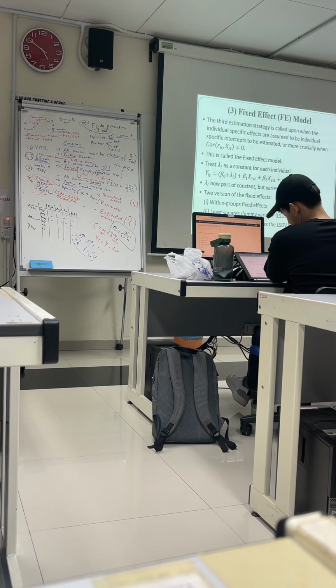So estimation, we assume the third estimation strategy is called upon when the individual effects are assumed to be an individual-specific intercept, or more crucially when the correlation between the error term and xi is not equal to zero. This is called the fixed effect model. The lambda is a constant.